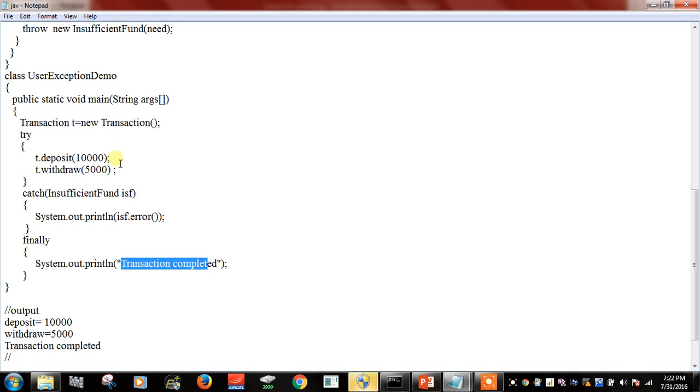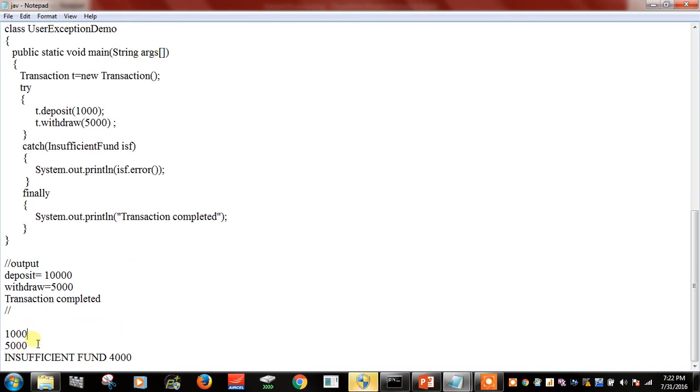Now I'm going to introduce an error. Now I'm depositing 1,000 here and I'm going to withdraw 5,000, which is not possible. So I'm depositing 1,000 and my withdraw is 5,000. It is going to display the answer as insufficient fund is the message, and the error amount will be 4,000. That's all about exception handling, and thank you.